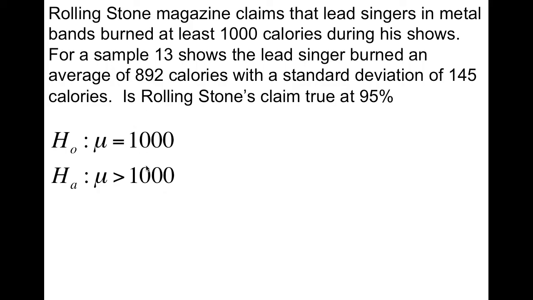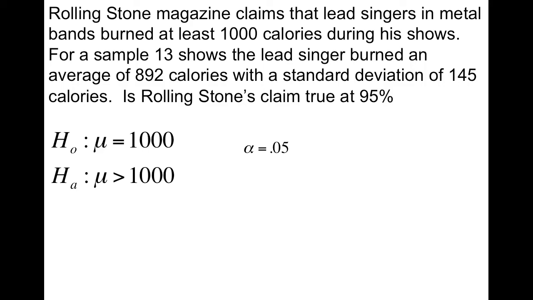And again, think about what the two statements mean. If our null is true, that means that Rolling Stone's claim is not true. It's not burning at least 1,000. It may burn 1,000, but it also could be under. If the alternative is true, that means Rolling Stone's claim is true. The lead singer does burn more than 1,000 calories for every show that he sings. We're being 95% sure, so we have alpha 0.05.